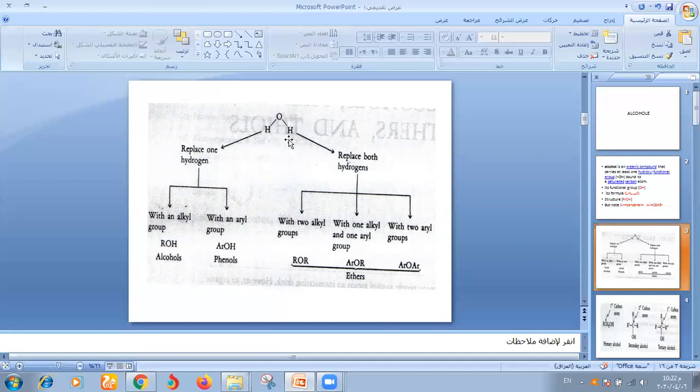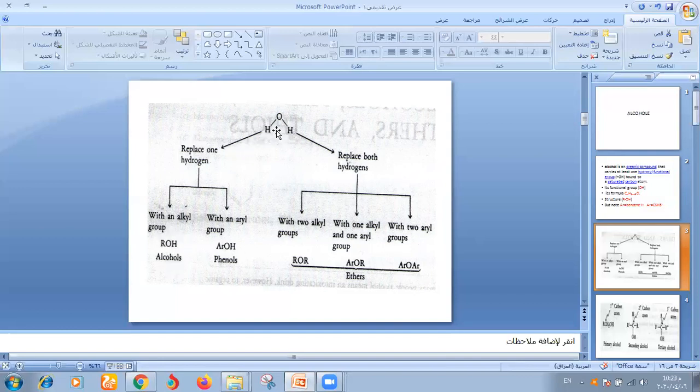Water molecules contain oxygen and two hydrogen atoms. When one hydrogen atom is replaced with an alkyl group, we form ROH, called alcohol.